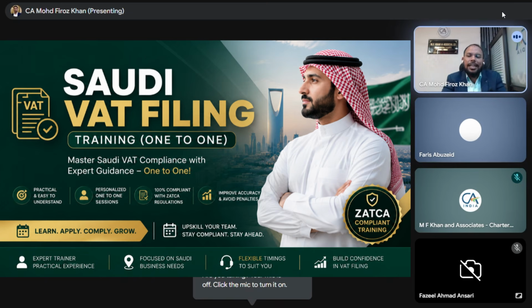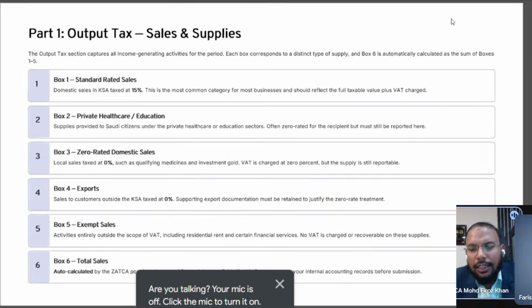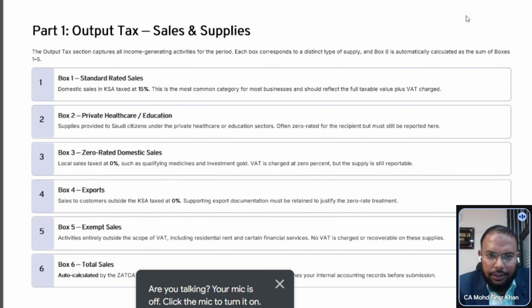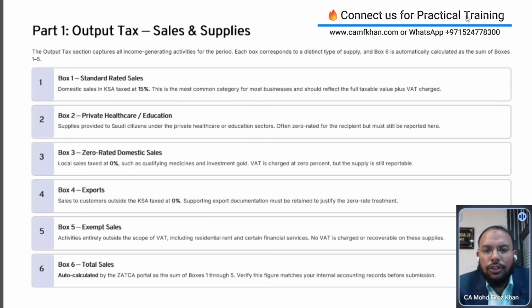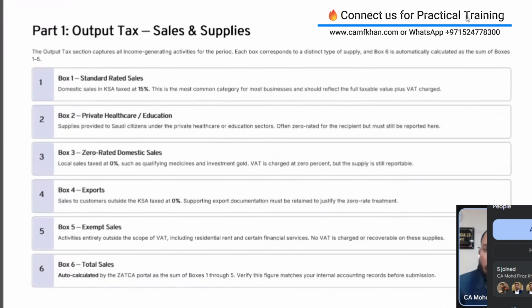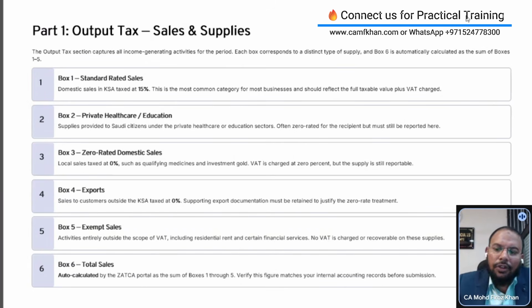First of all, we will discuss there are two parts in KSA VAT. The first part is output tax and the second part is input tax. For your understanding, output tax is regarding your supply or sale. Whatever service you are providing is considered an output service. Whatever service or goods you are taking is called input service or goods, right?